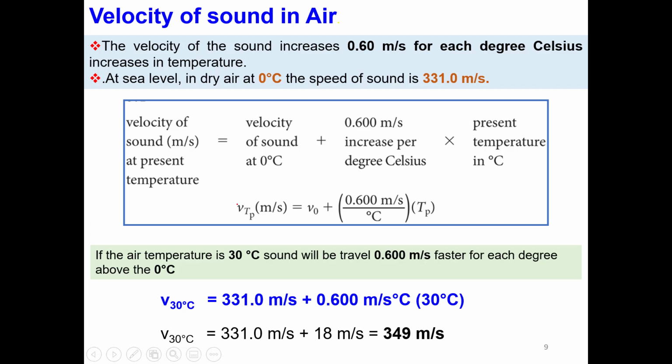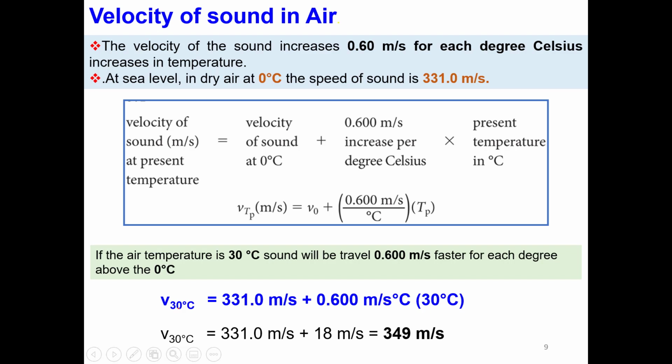And we can see this is the velocity of the sound. This corresponds to the velocity of the sound at 0 degrees Celsius, which is the y-intercept, 331, and here is the slope. And here we have the temperature at which we want to calculate the velocity of the sound.